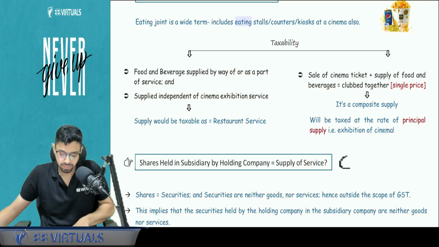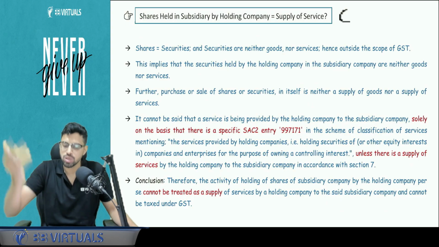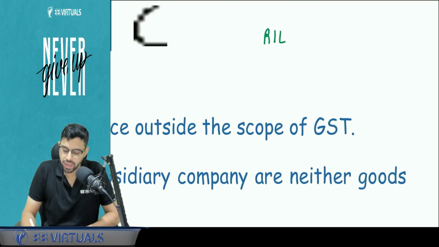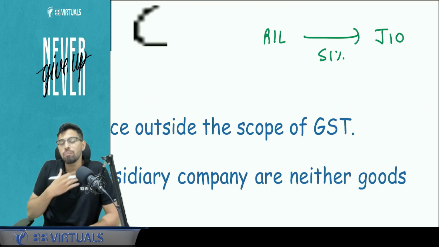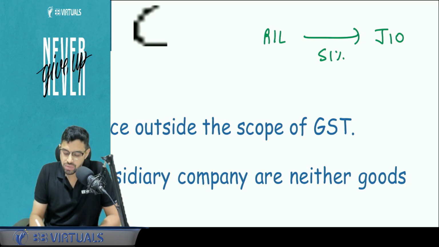Is it clear? Shares held in the subsidiary by the holding company. Let's say tomorrow, Reliance Industries Limited is holding 51% shares in Jio. Now the question comes, by holding this 51% ownership and Jio being a subsidiary of Reliance, is there any supply of service by Reliance to Jio? No. Securities are not in the scope of GST, and this is a mere holding of securities.